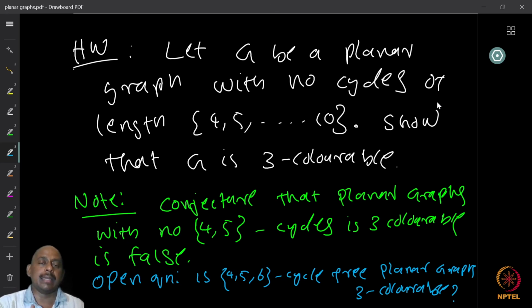Now, again, I think I mentioned this already, that the conjecture that a planar graph with no cycles of length 4 or 5 is three colorable is a false conjecture, because the conjecture was disproved a couple of years back. But still an open question is that if there are no 4, 5, 6 cycles in the planar graph, can we say the graph is three colorable?